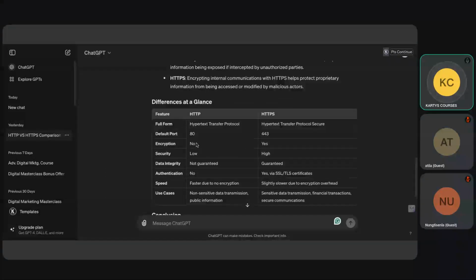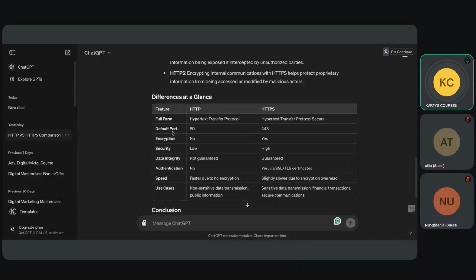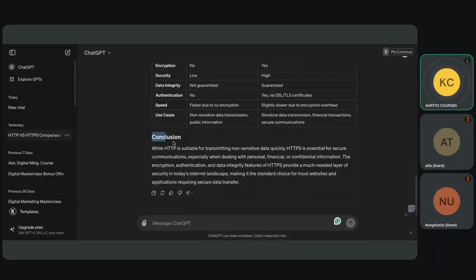This is the table. Ask Chat to make a table and it will make one for you. At the end, you always have to have a conclusion, and after the conclusion, when you submit the work, put in your name and the date when you finished that work.